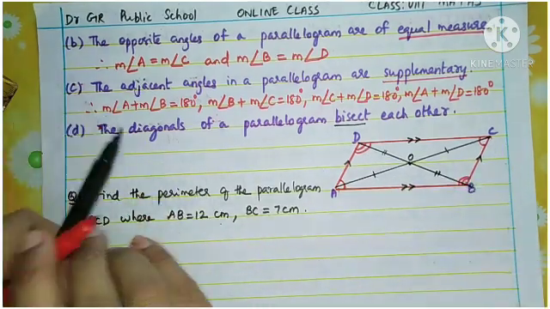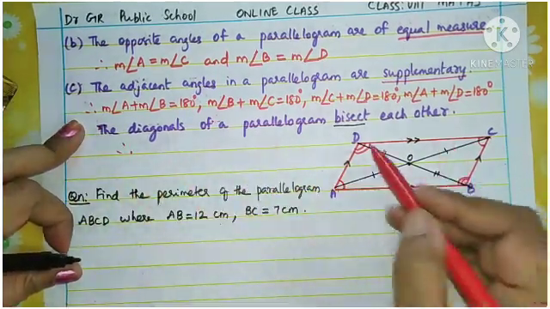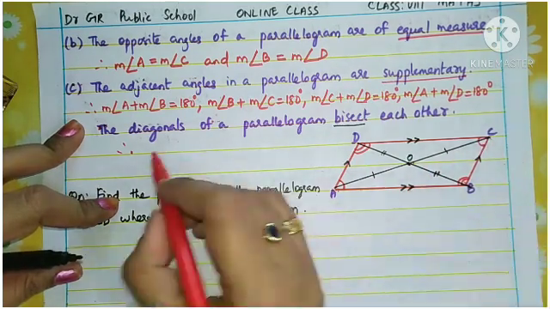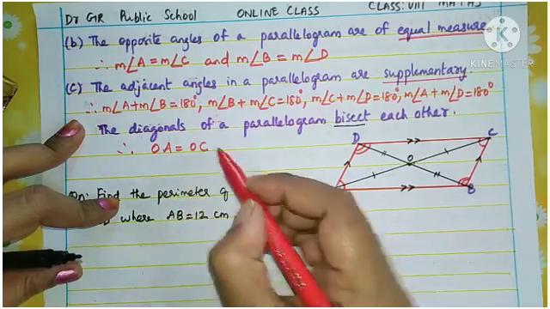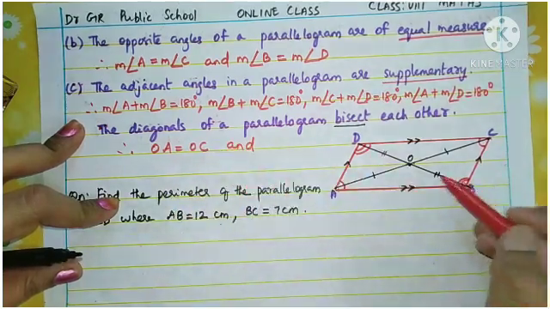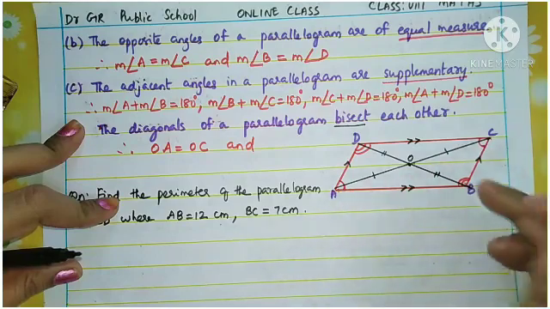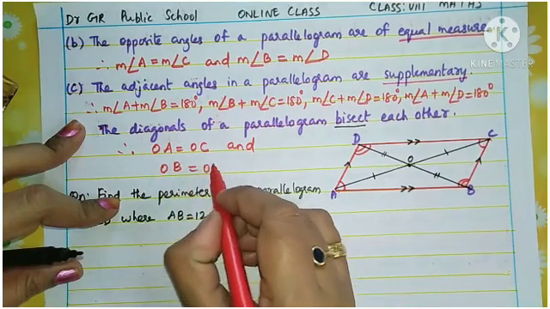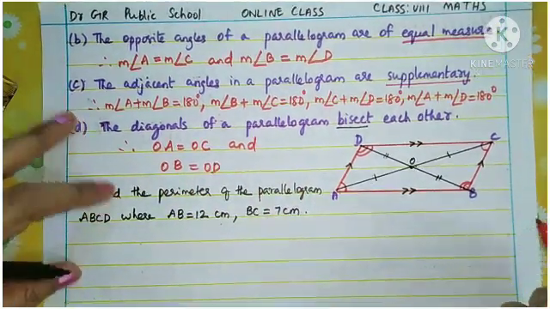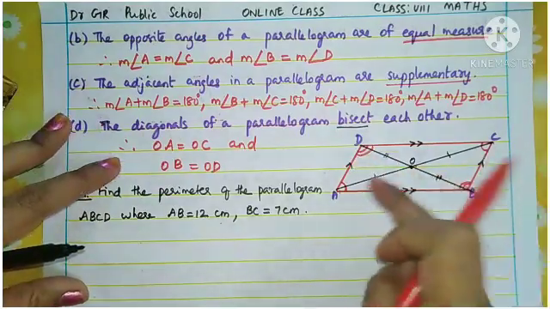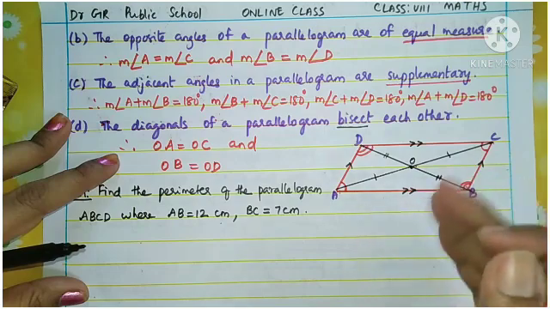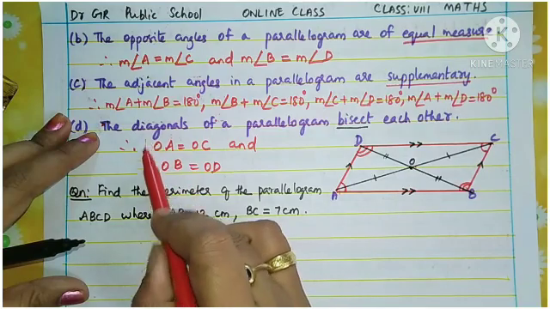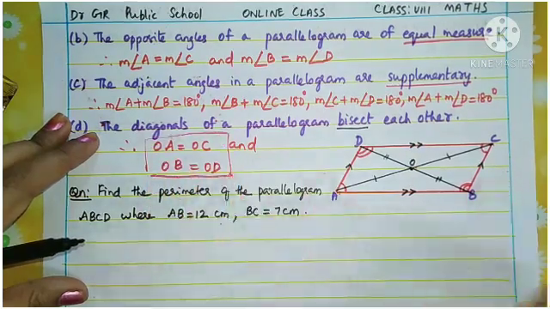So how can you write here? Therefore, if the diagonals are bisecting each other, what lengths are equal? OA will be equal to OC. Therefore, OA equals OC, and what about the other diagonal? AC will divide BD also into two equal parts. That is OB equals OD. Understood? So that is the meaning. The diagonals of the parallelogram divide each other, that is, they divide equally. So that is the meaning of OA equals OC, OB equals OD.